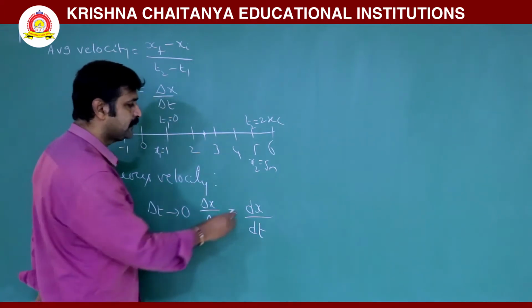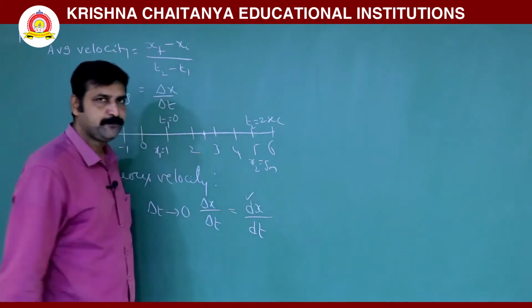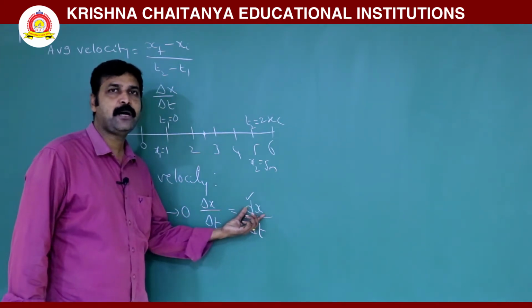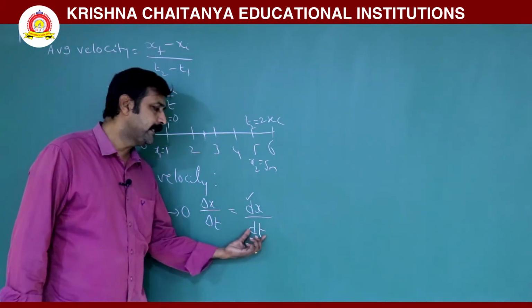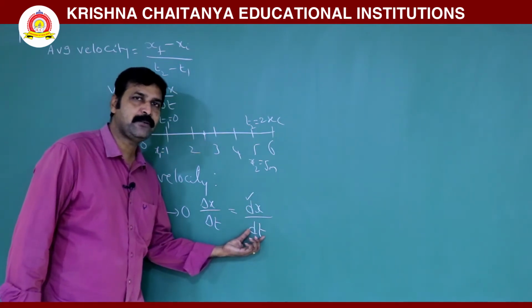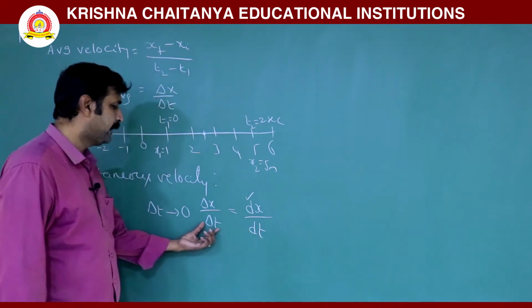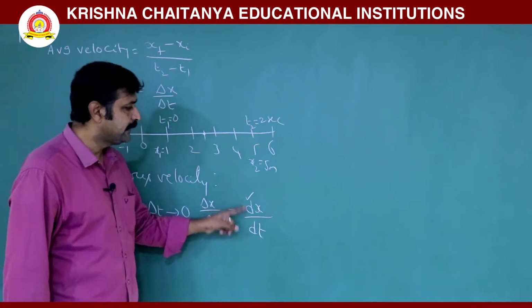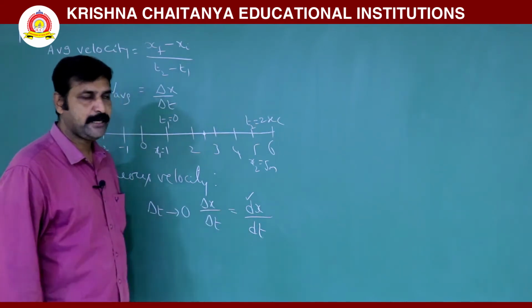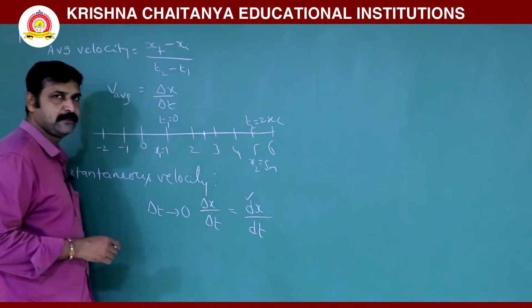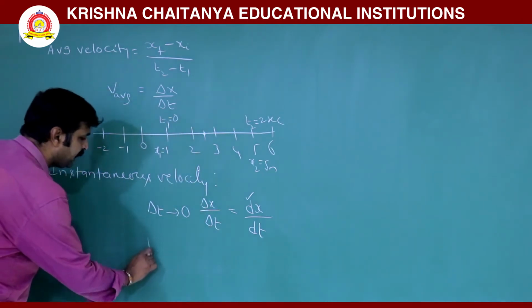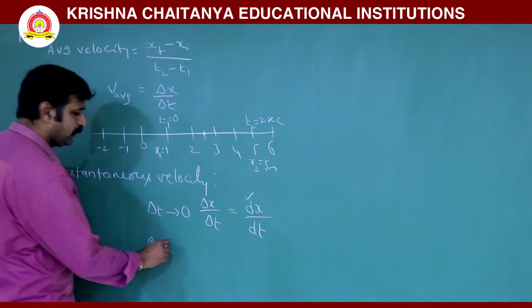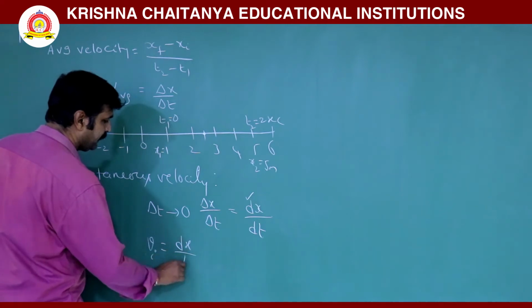So to represent smaller values, obviously we go for the term d. dx means a small change in x, by dt, a very small interval of time, where delta t tends to 0 and becomes dt. Then this dx by dt is called instantaneous velocity, which we can write as dx by dt.